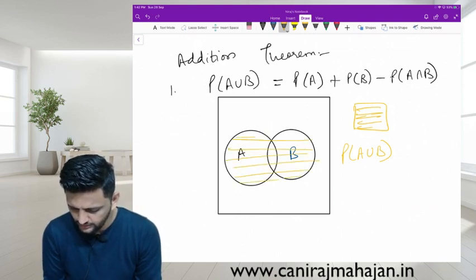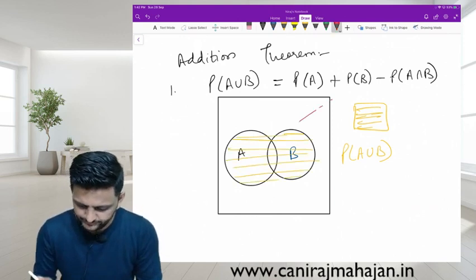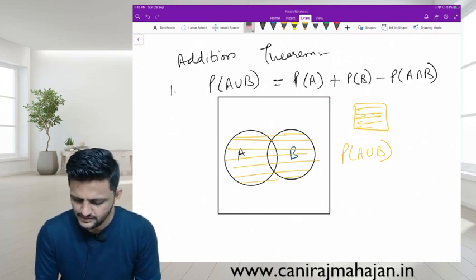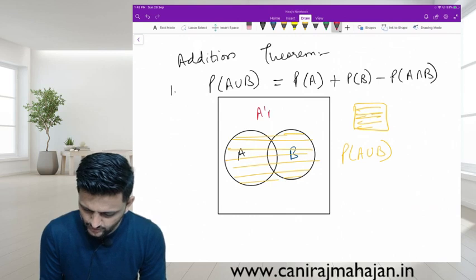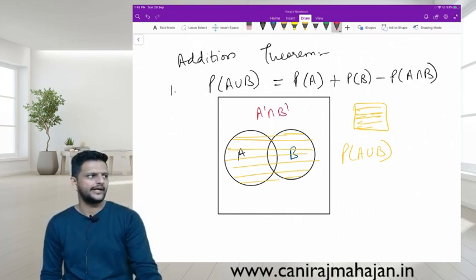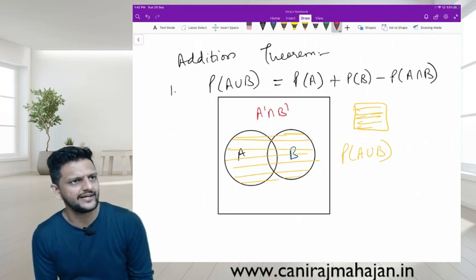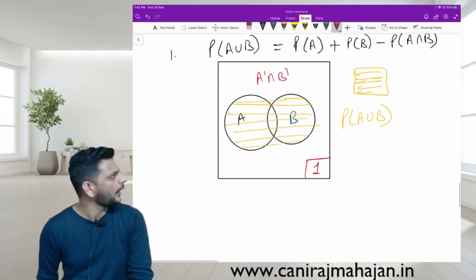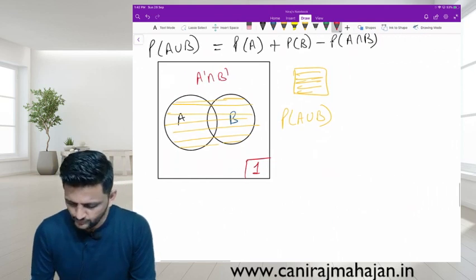Correct or wrong? What is outside A and B? A dash as well as B dash. Very good. Whatever is outside A is A dash. Whatever is outside B is also B dash. But whatever is outside both of them is A dash intersection B dash. Total probability is always 1. Yes or no? So my formula is what?